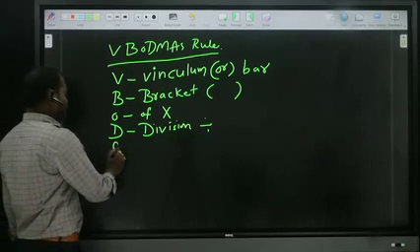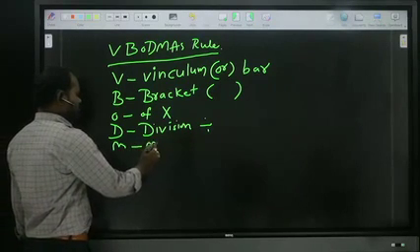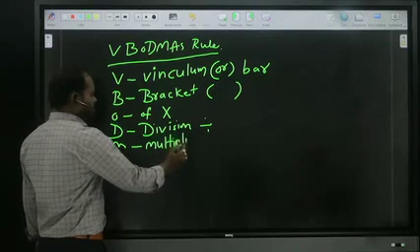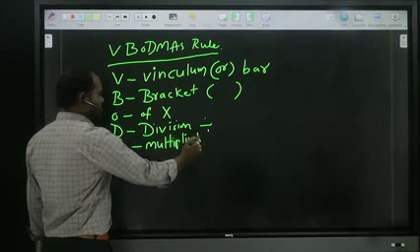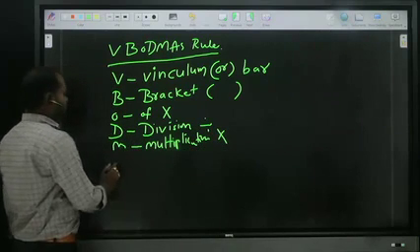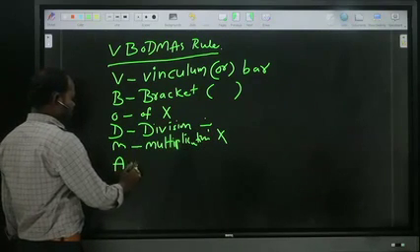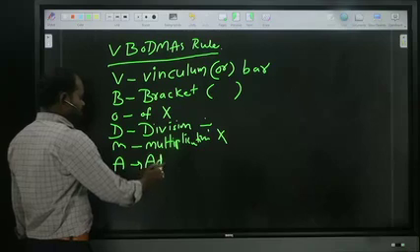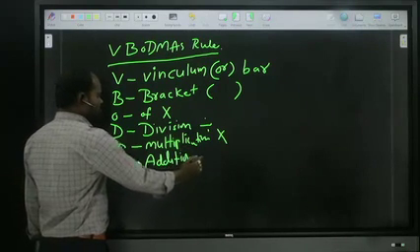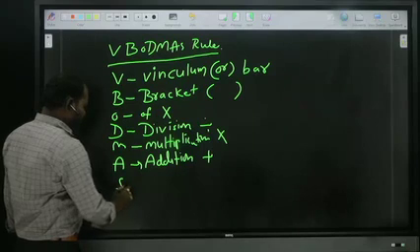Next, M is multiplication. Next, A is addition. S is subtraction.